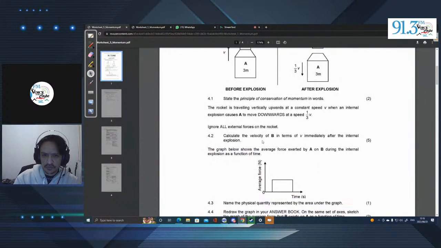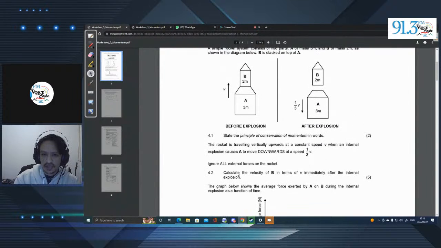Now, let's go on to 4.2. They state, ignore all external forces on the rocket, and calculate the velocity of B in terms of V immediately after the internal explosion. Let's see if we can solve this one.